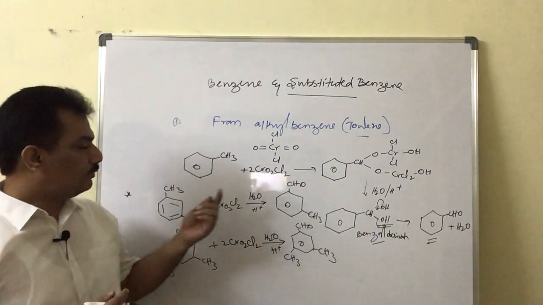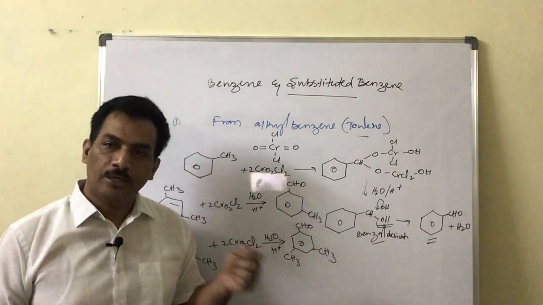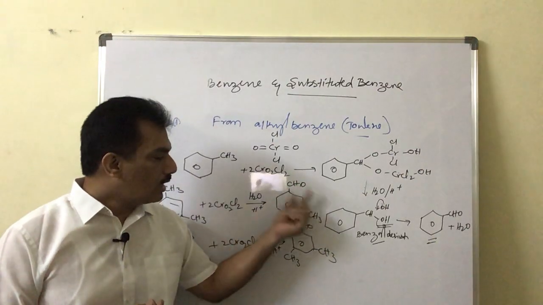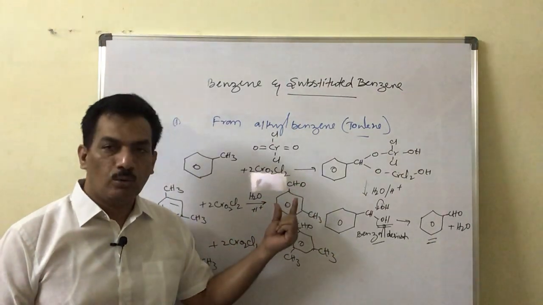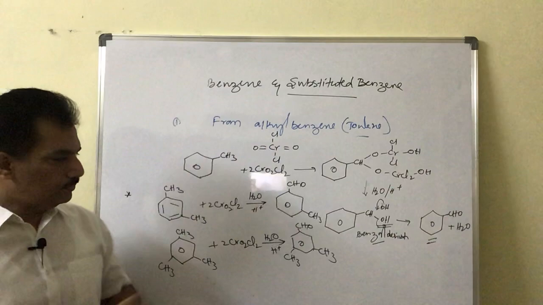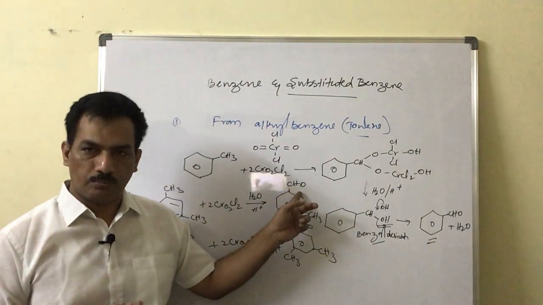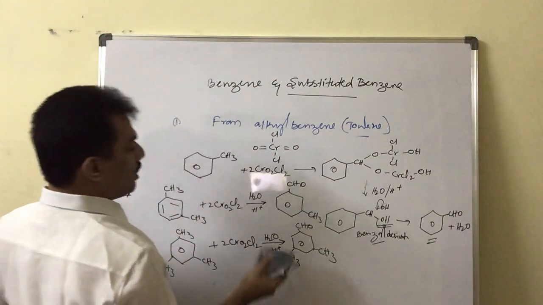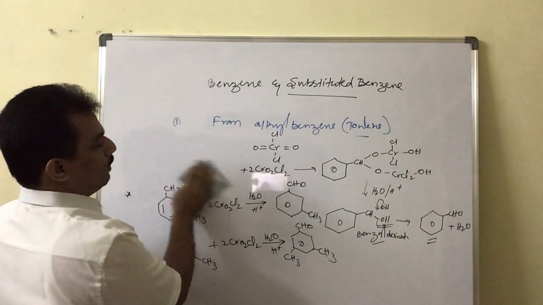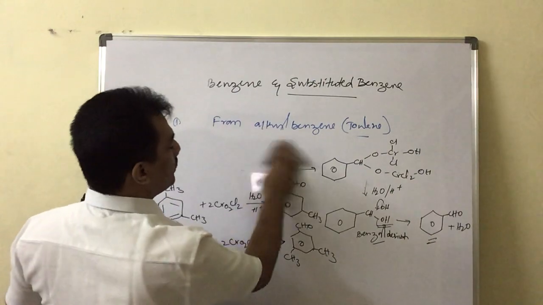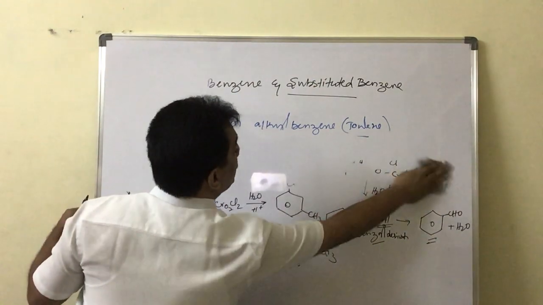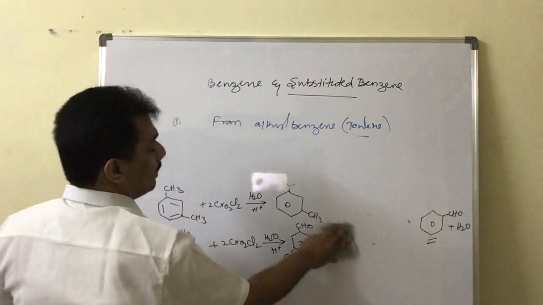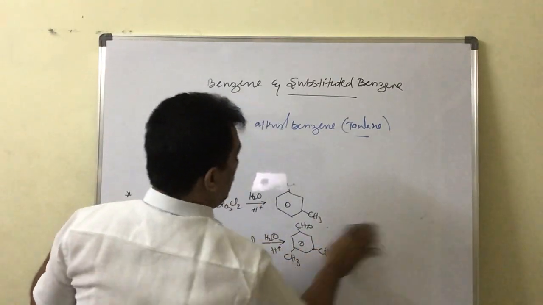In case 2 or more methyl groups are present, even then only one methyl group will be oxidized to aldehydic group. Clear? And one more doubt. In case it is not methyl, then what happens? If it is an alkyl benzene that possesses more than one carbon on the side chain, then what happens?